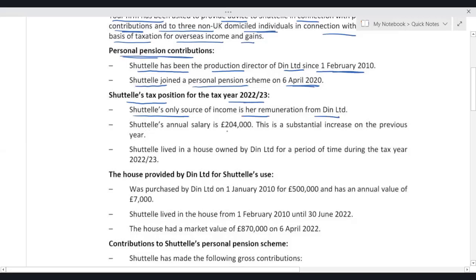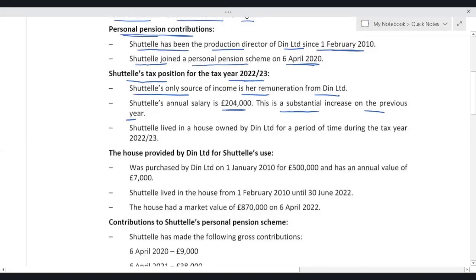Shuttle's annual salary is 2,04,000. This is a substantial increase on the previous year. So previously, whatever she was getting, right now, in the current year, the salary is 2,04,000. Shuttle lived in a house owned by Dean Limited.